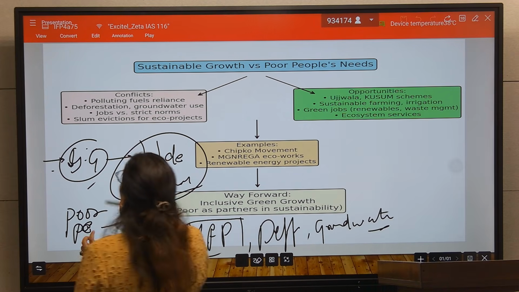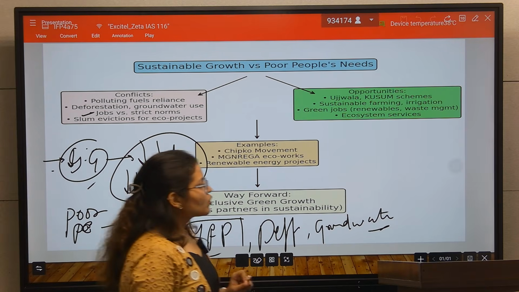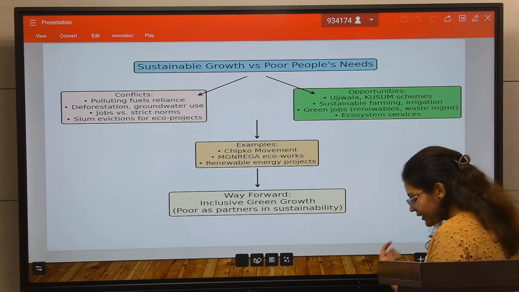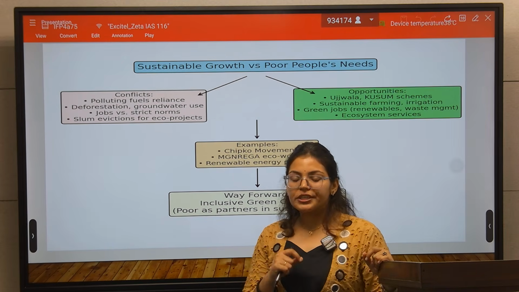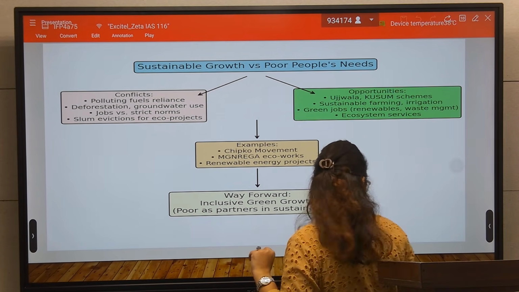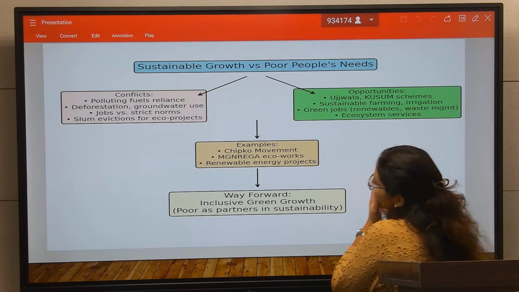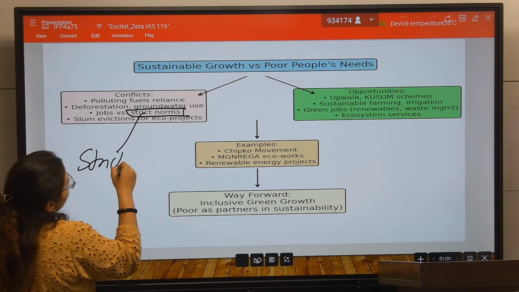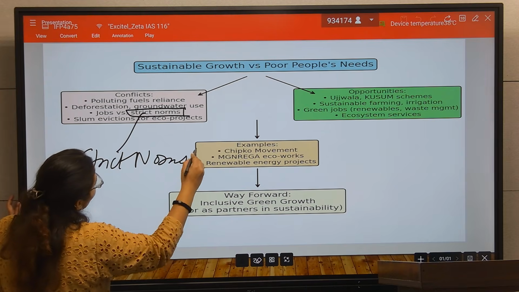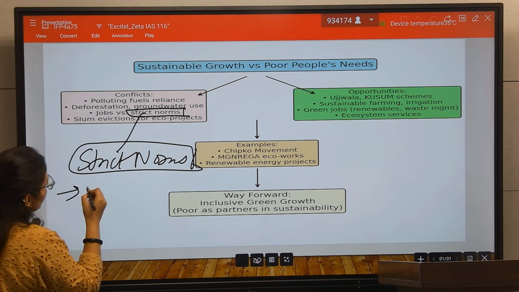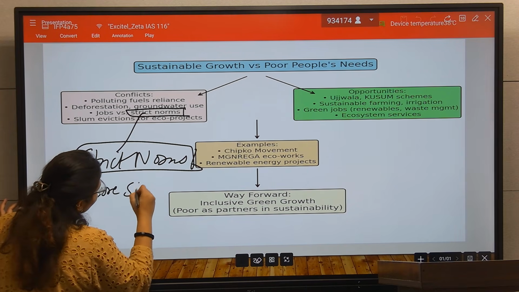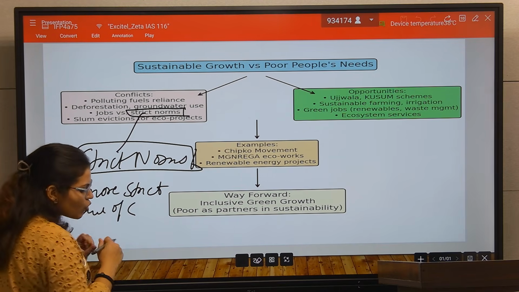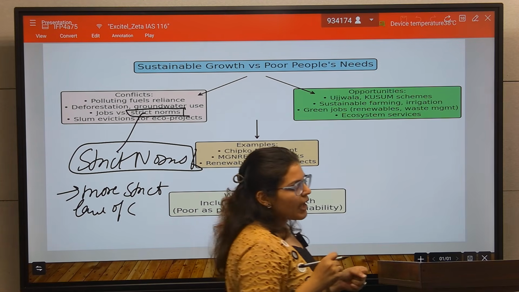After that, the third is job versus strict norms. The third conflict that came is the job reduction. So what happened due to these stricter norms? Now the industries have stricter norms, more strict laws for companies, more stricter regulation for environment protection.